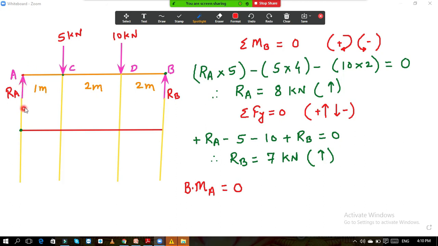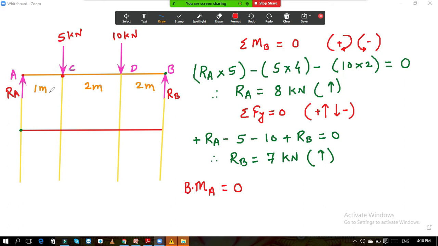So at A your bending moment will be 0. Similarly at B also your bending moment is 0. So bending moment at A is 0. Now go to point C.